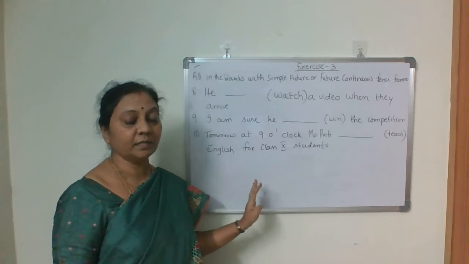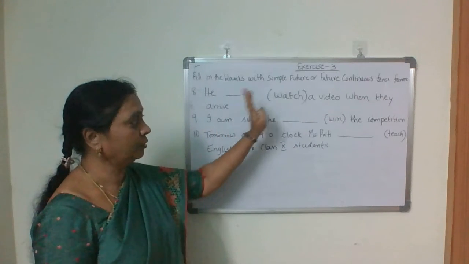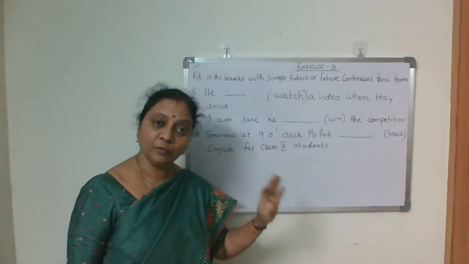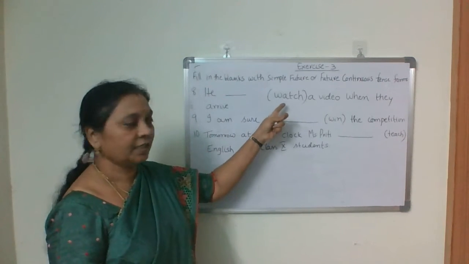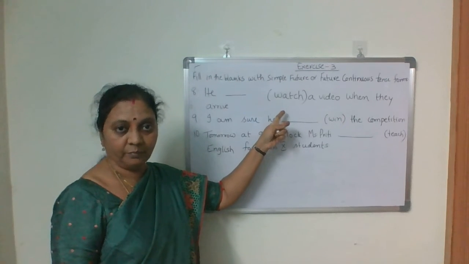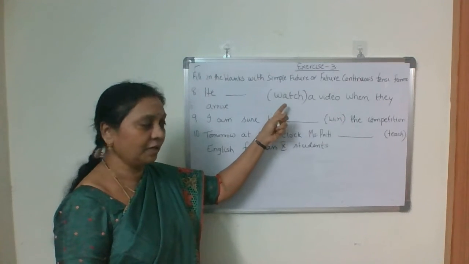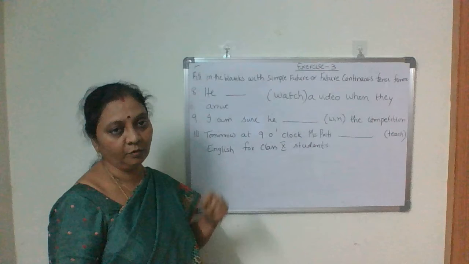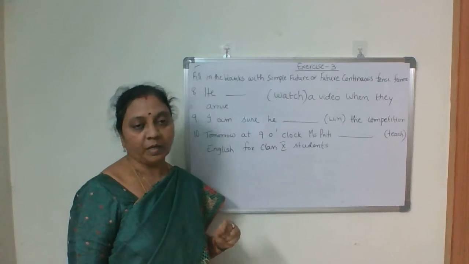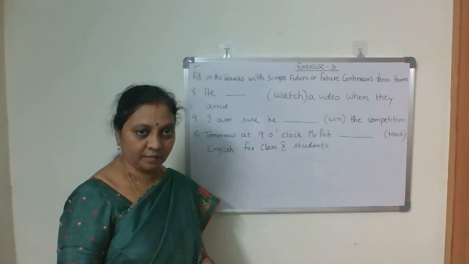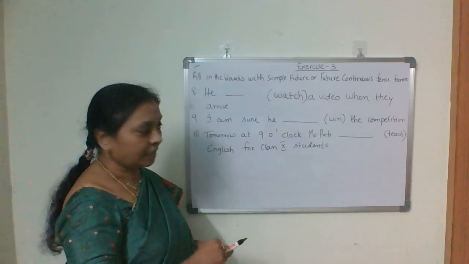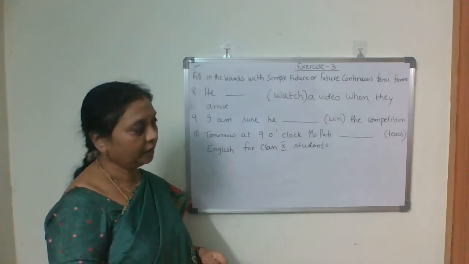So 10 sentences. What you are supposed to do is fill in the blanks with simple future or future continuous tense, and in the blank the root verb or base verb is given. Using that you have to fill the blank. Wherever required, pause the video and note down the sentences. Let's do the next exercise also, I'll give it now.